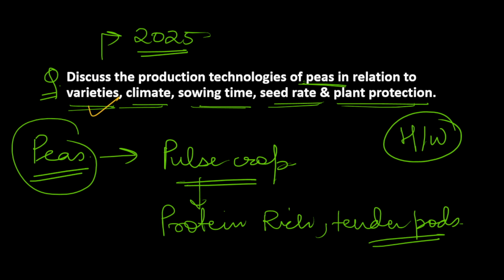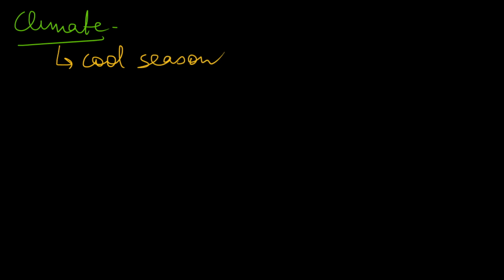After varieties, we have to move towards the climate requirements of pea. We know that pea is generally a cool season crop, or you can mention it as a rabi crop that is grown in winter seasons in India.